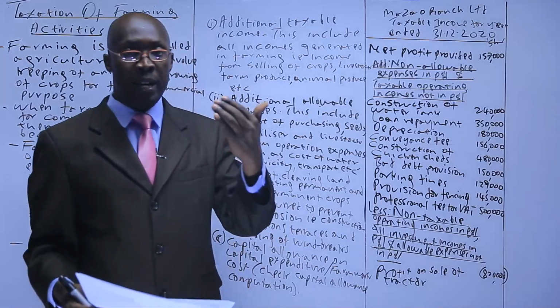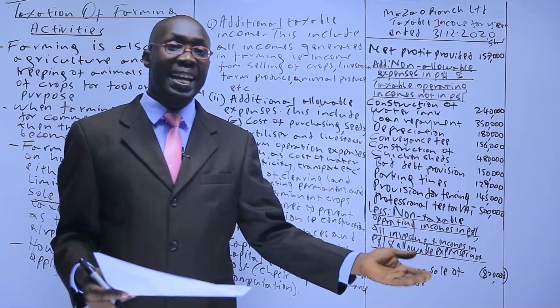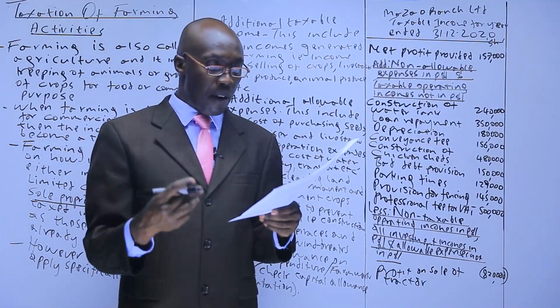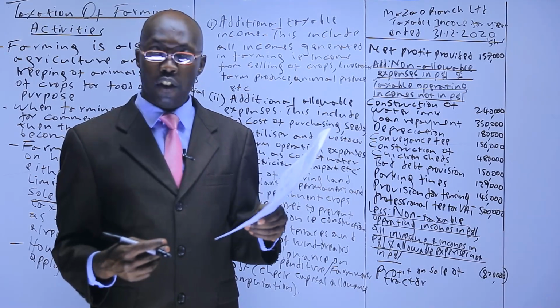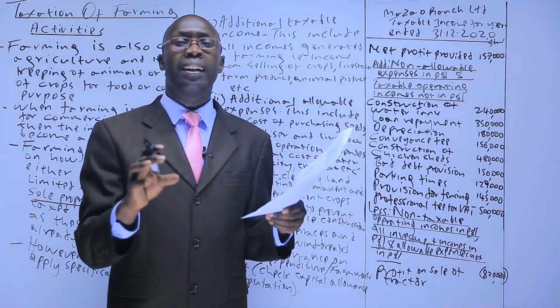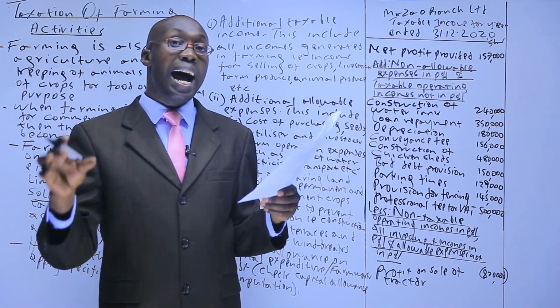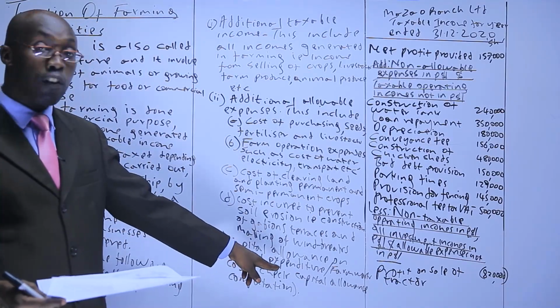We now look for allowable expense not in P&L. An expense that is allowable that isn't in the P&L. If it is not in the P&L, then it can only be in the additional information. Let's see. Number one, farm work acquired on 1st July 2020 comprised of the following. Now, farm work is not in the P&L, and it's also not allowed. We said we claim capital allowance on farm work.